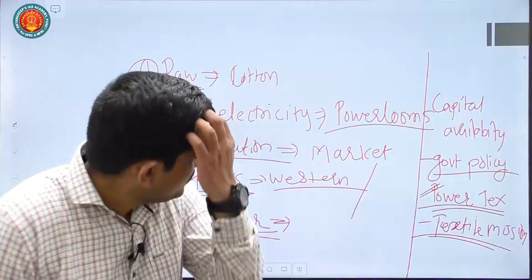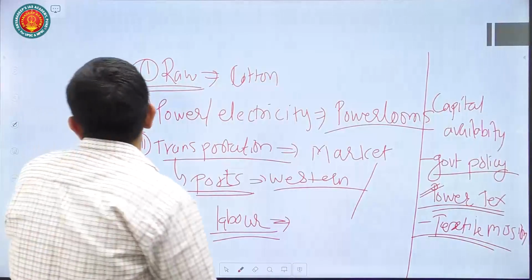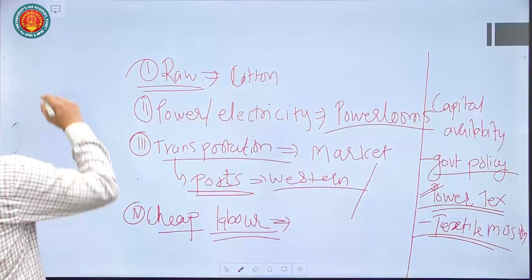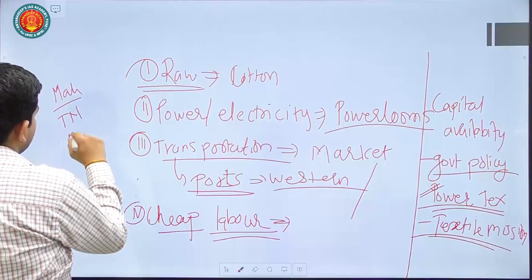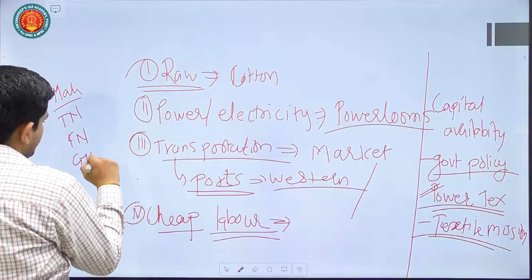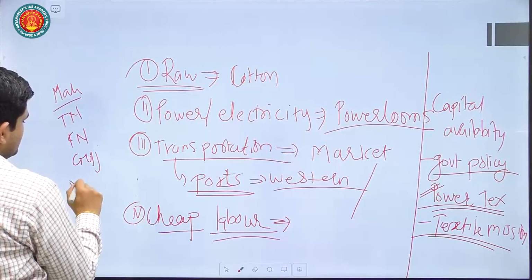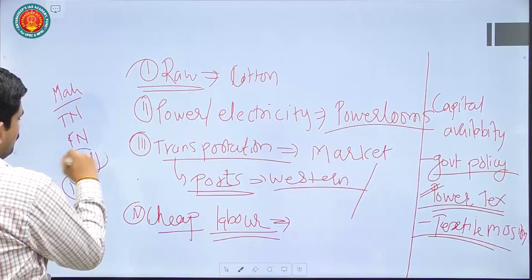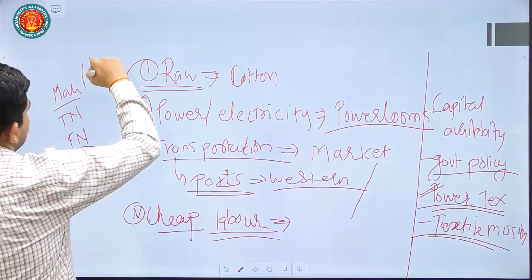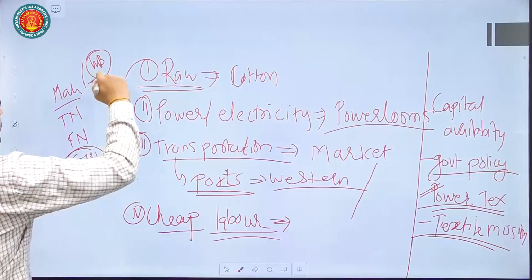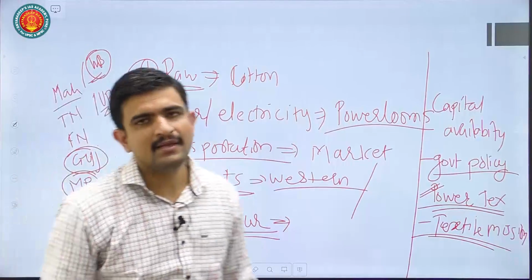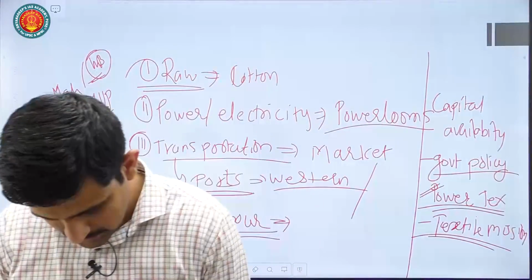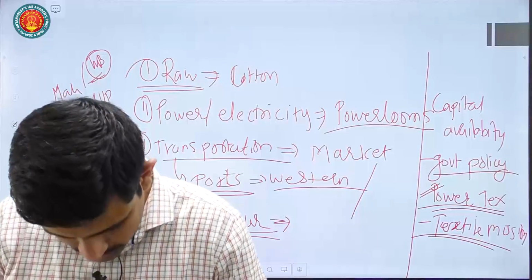Okay. And in area you can write which are the areas where the textile industry has developed. Maharashtra, Tamil Nadu, Karnataka, Gujarat, MP. Okay. These are the areas in which textile industries are well developed. As well as West Bengal you can write. UP, to a certain extent, is also there. These are the areas in which there is a development of this textile industry.